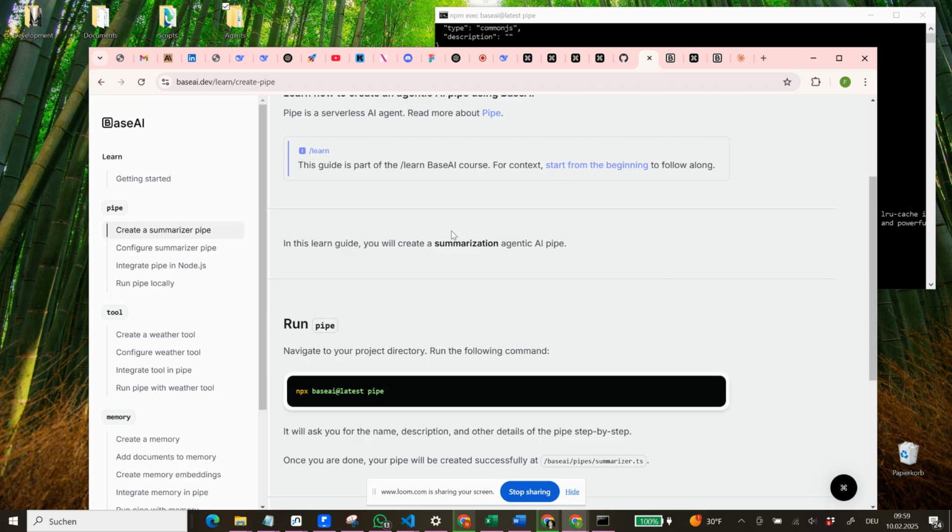Because this is what we are building. We are building a summarization agentic AI pipe, and obviously summarization you can use for everything. So if we think about it in the context of relationship management, what is summarization? Summarization can be a summary of a call that we had, of a meeting that we had, of an email that someone sent us, of a phone call, of a message. So it can be basically everything that is related to something that we talked about with someone or that we wrote to someone, and can get a better understanding of what they said.